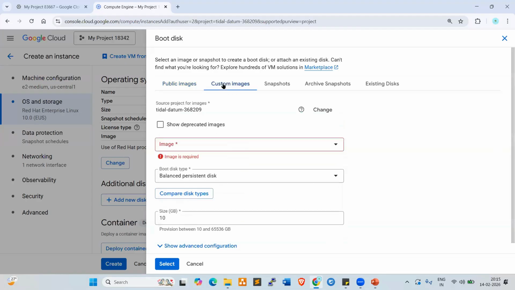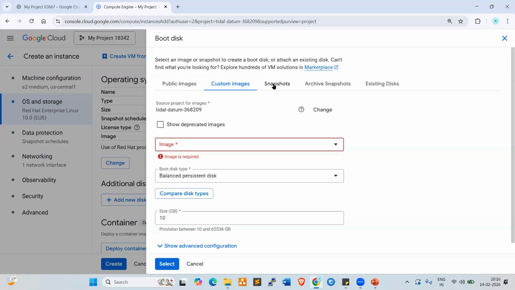So custom images. Currently, no custom images. So in AWS, we discussed about images, right? What is the terminology, anyone? In AWS, Amazon image, AMI, Amazon Machine Images, right? So here we can call it as images. In GCP, we call it images. In AWS, we call it AMIs, Amazon Machine Images.